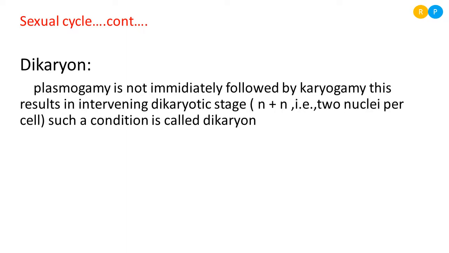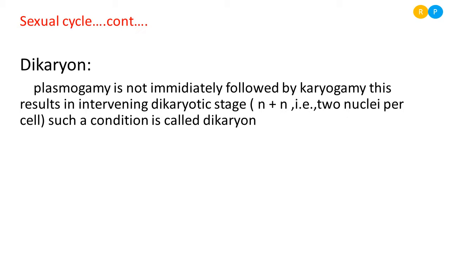Dikaryon is where plasmogamy is not immediately followed by karyogamy. This results in an intervening dikaryotic stage. The intervening stage is where the nuclei are not involved in fusion; they remain present as they are in the cell. This dikaryotic stage is seen in some of the members. So that condition is called dikaryon.